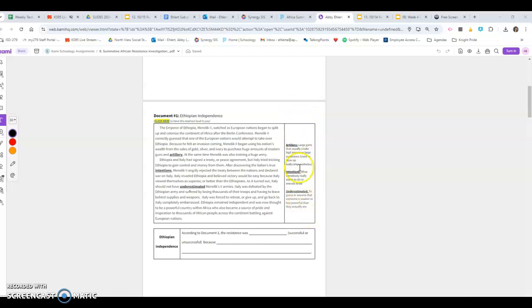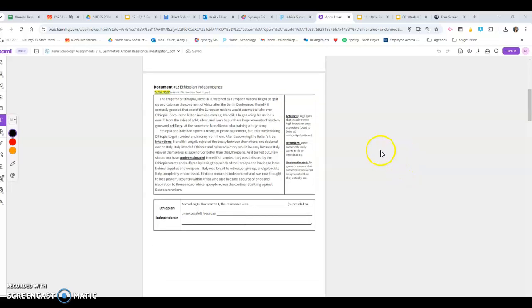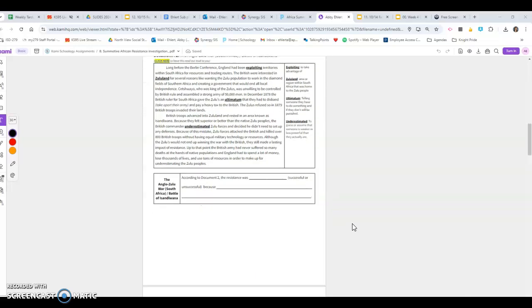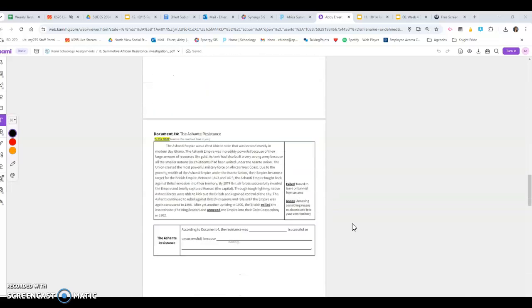Along the right-hand side, it shows you some vocab words that you might not know, so use those to your advantage. Your job is to read the document and then fill out this chart here. So it says, according to document 1, the resistance was blank, so you're going to fill that in with successful or unsuccessful, and then you're going to tell me why, based on what you read in the reading. So you're going to pull evidence from the reading to fill out this chart. You're going to continue doing that for each of the documents,